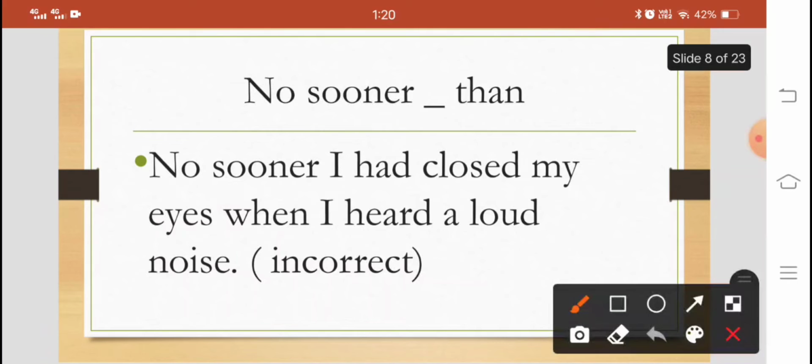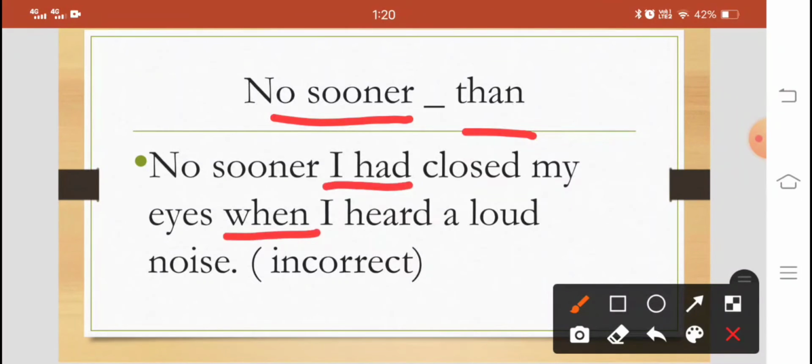Next negative word, no sooner than. No sooner I had closed my eyes when I heard a loud noise. So, two errors are here, in the word order and the pair word. What is the pair word used here? Than, not when. So, here we should use than. But what is the word order? We have to use a helping verb. So, no sooner had I.